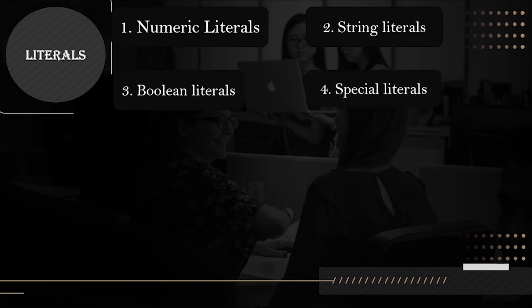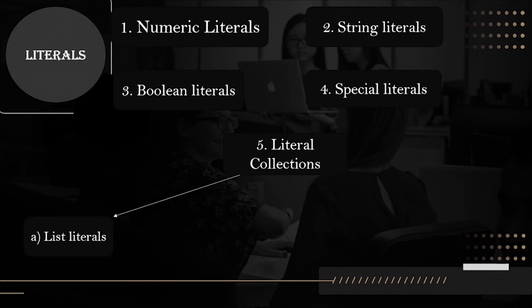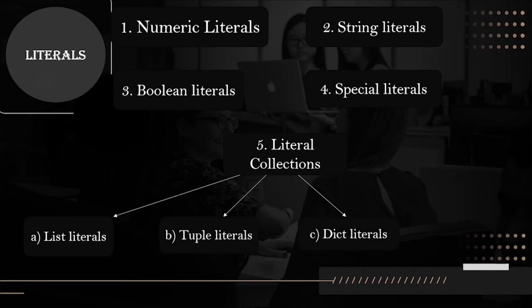Next, we have special literals. Python contains one special literal, that is None. We use it to specify a field that is not created yet. And at last, we have literal collections. There are four types of literal collections. Let's see what these types are. First is list literals. Second is tuple literals. Third is dictionary literals. And at last, we have set literals. Let's see their examples.